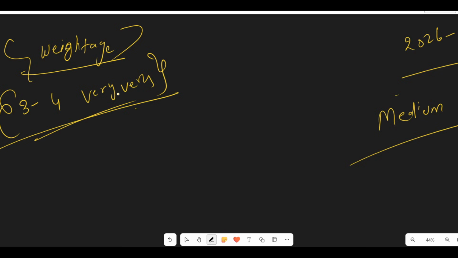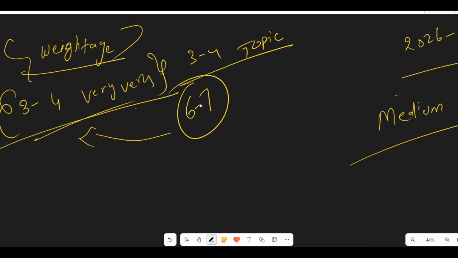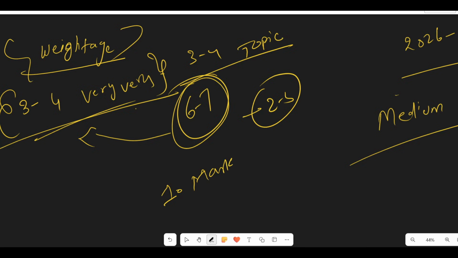What will happen if you work so hard on these topics? The good thing is, if you do a lot of practice and these 3 to 4 topics are the higher weightage topics, then you will get an advantage in the paper, as maybe 6 to 7 questions come from these topics. Then you can score well, because apart from these 6 to 7, if you do even 2 to 3 more questions, you will touch 10 marks. And 10 marks is, from what I have seen, an average good score.